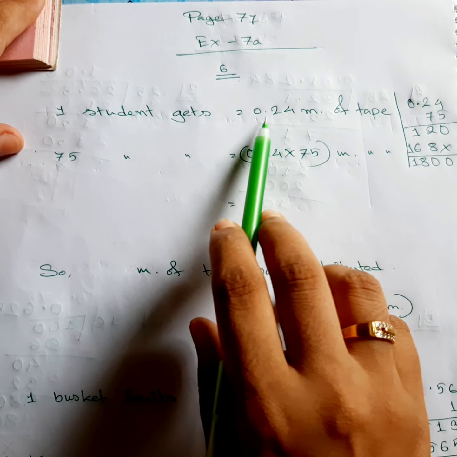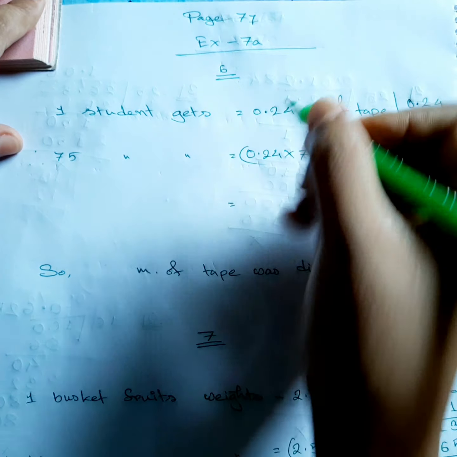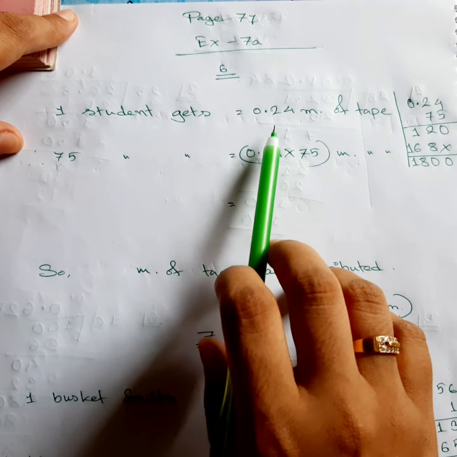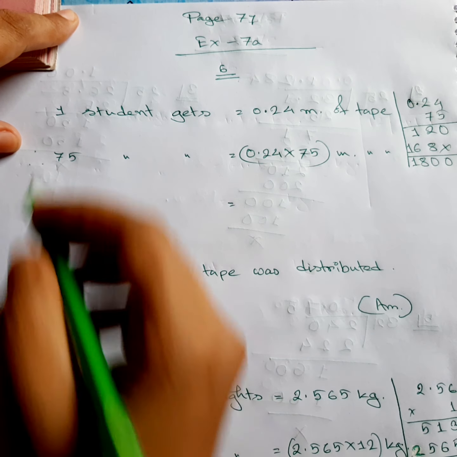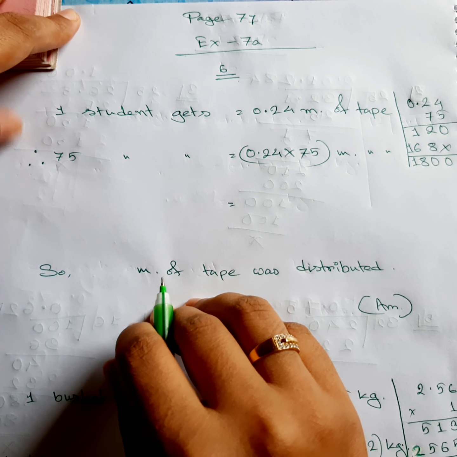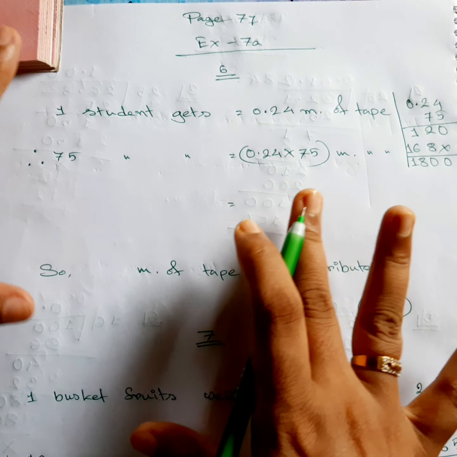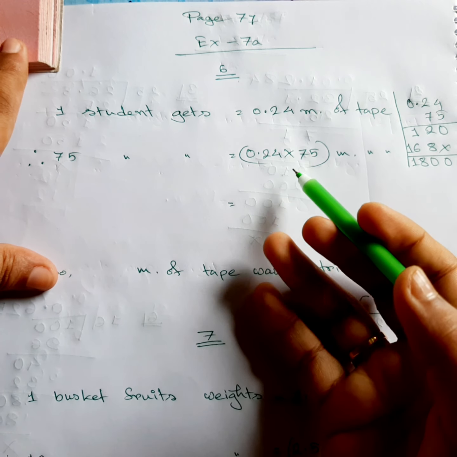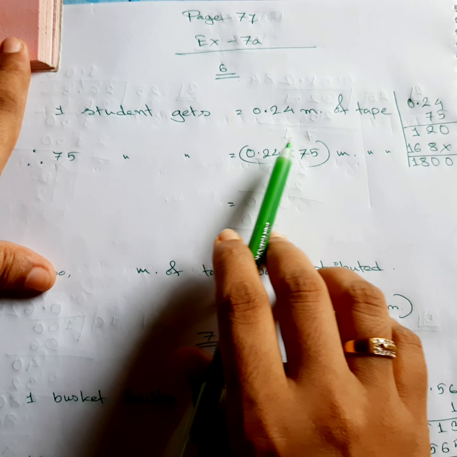One student gets 0.24 meters of tape. Therefore, there is a therefore. Don't forget, whenever we are writing the unitary method, please write the therefore for the second and third line, and keep space between the unitary method maths. Whatever it is, multiplication or division or the crossing down thing, don't forget to put space between them.